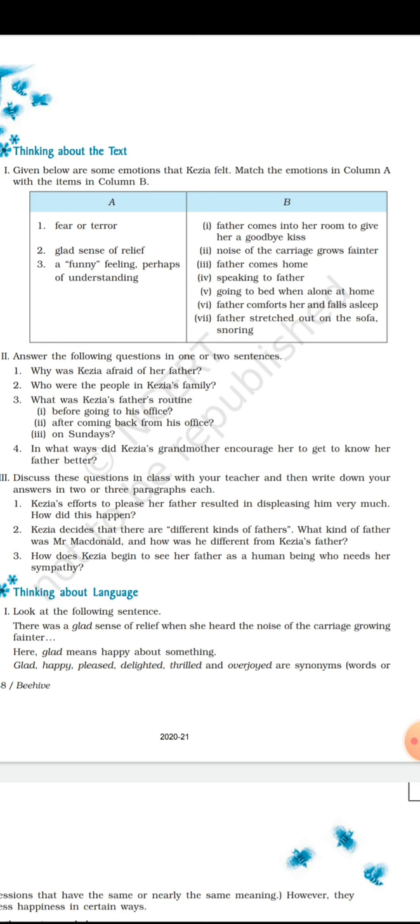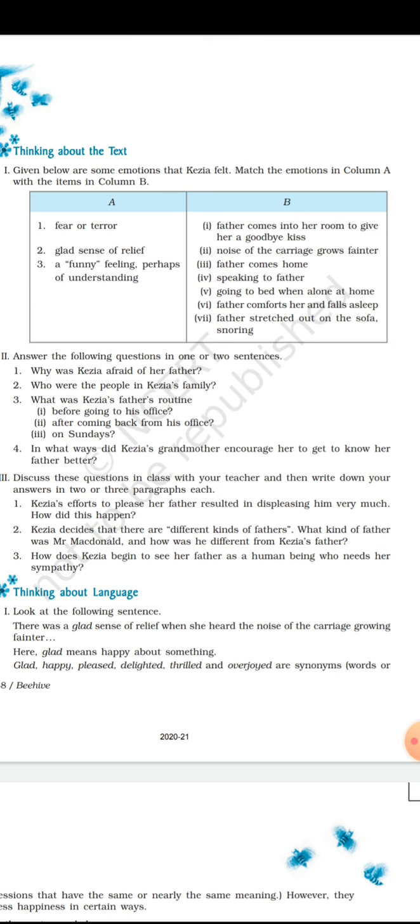Here you are given two columns, column A and column B, in which you have to match the appropriate sentences to each other. Given below are some emotions that Kezia felt.